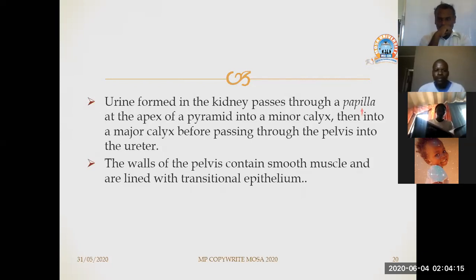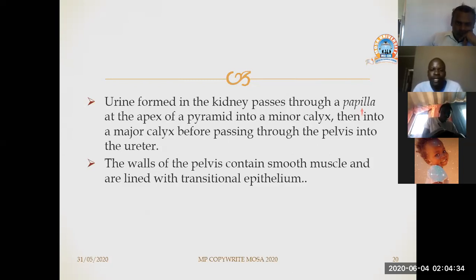Urine formed in the kidney passes through a papilla at the apex of the pyramid into the minor calyx, then into a major calyx before passing through the pelvis into the ureter. So when the urine has been formed in the kidney, it passes through the papilla, which is at the apex of the pyramid, into the minor calyx.